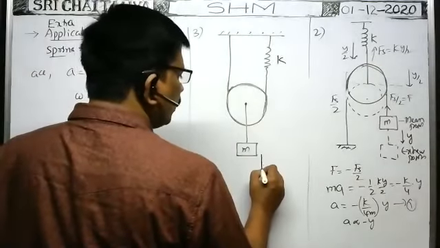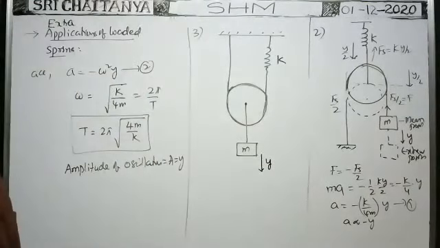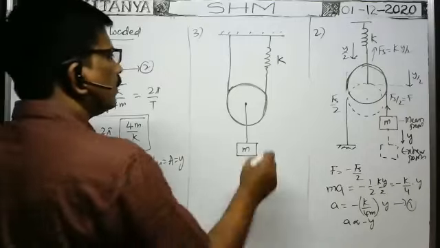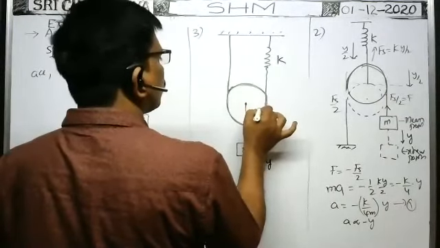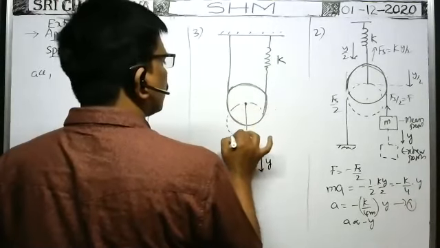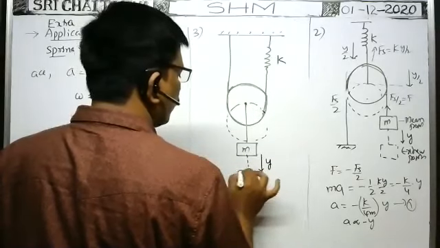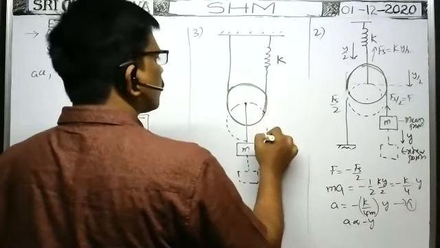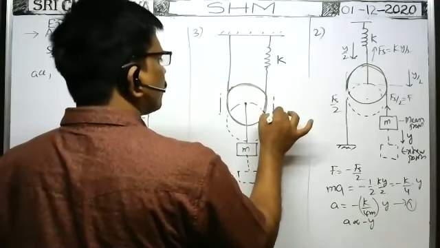Whenever the block is pulled down to a distance y, then the pulley comes down to a distance y. The pulley comes down to a distance y, like this. The block comes to this position. The pulley comes down to a distance y means definitely this length of the string increases.